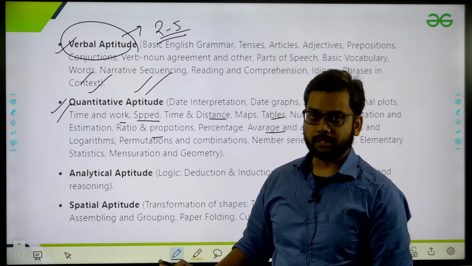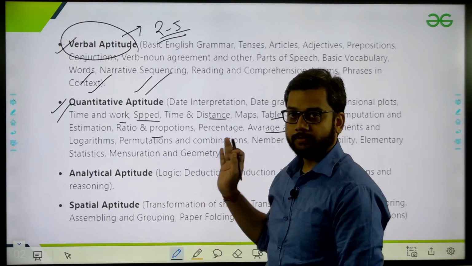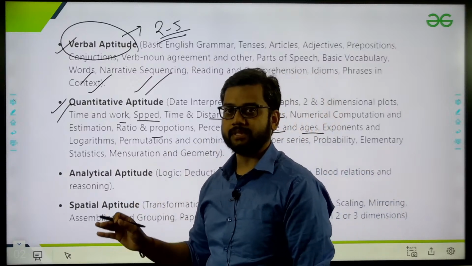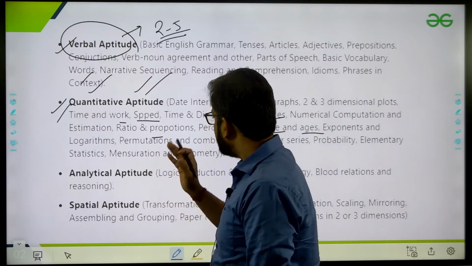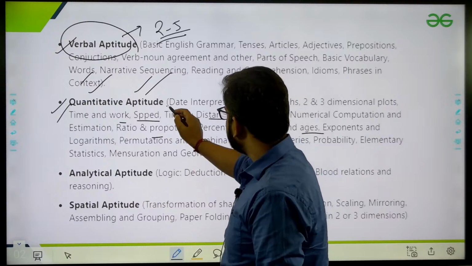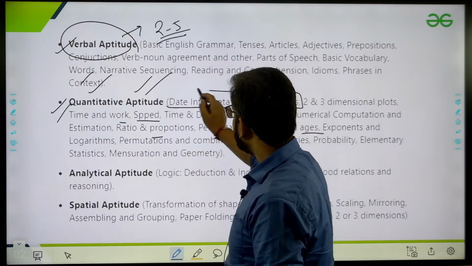You know all these things, okay? This is nothing new for you. You have all heard these names and you have already read about all these things. The only new thing is this one, data interpretation and data graph.